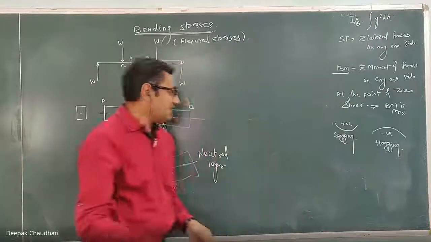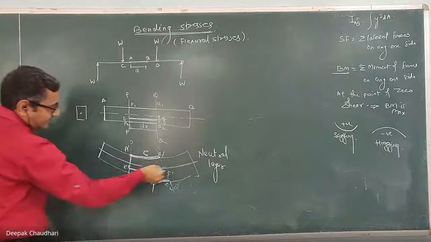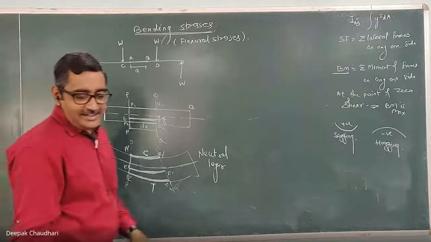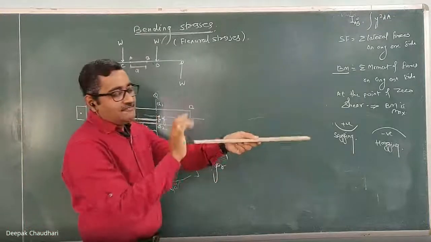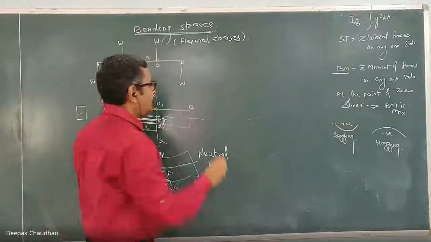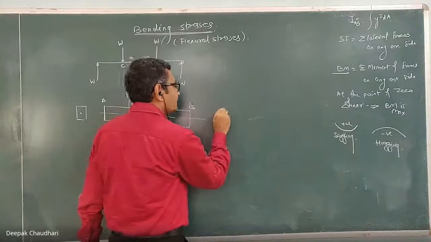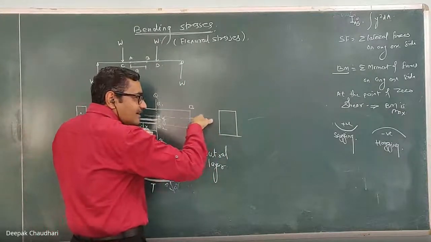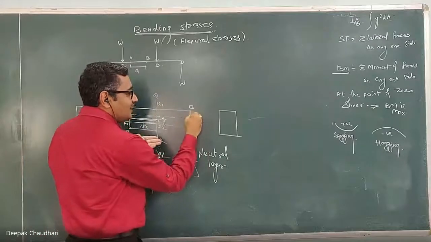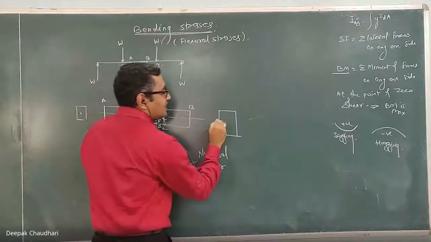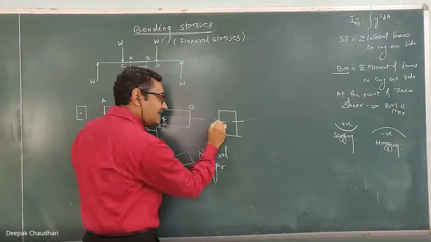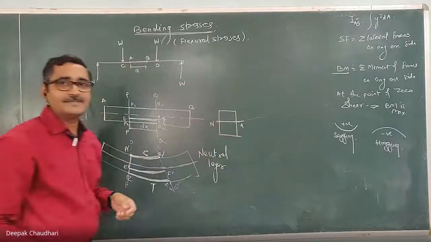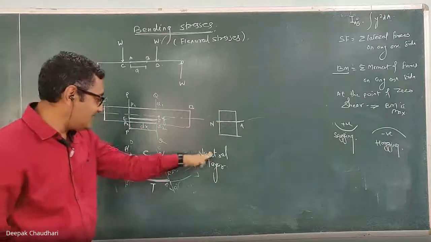Okay, so here this is one neutral layer, which is one neutral plane. The intersection of that neutral layer with the cross section is one line. Suppose this is the cross section and this is the neutral layer. Then the intersection of this neutral layer with this cross section gives you one line, and this line is known as the neutral axis.